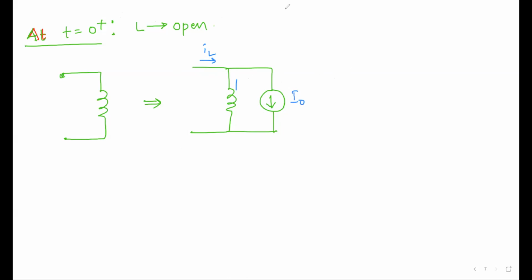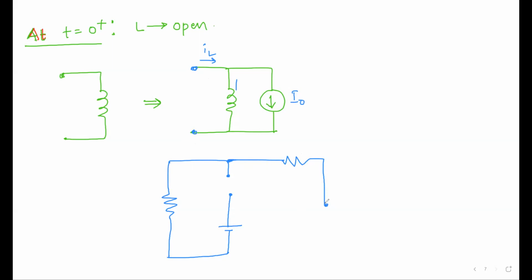Now we will look at the circuit. This is the circuit, and there is a switch in the open position, and there is a voltage source somewhere here, but this voltage source won't impact the voltage across the resistances. Here you have an inductor, which you replace with the inductor in parallel with a current source.